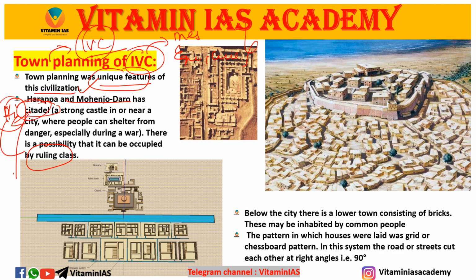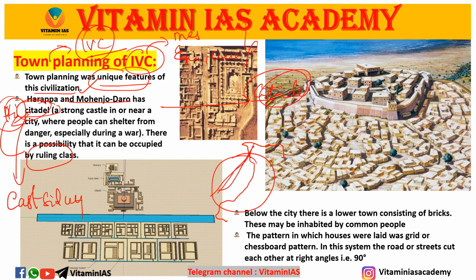Especially, the citadel is located on the eastern side of the city. Considering the Indus river flowing here, if you go to the eastern side, the flood will be reduced, because you are going away from the river, so floods will not come.